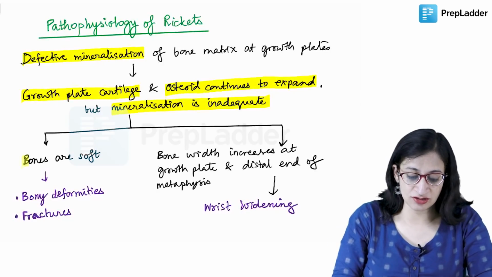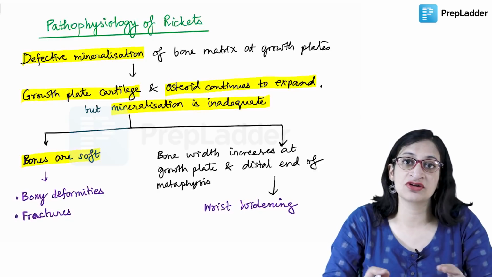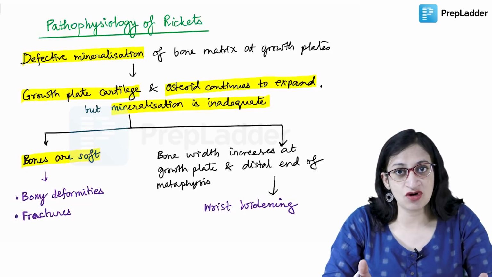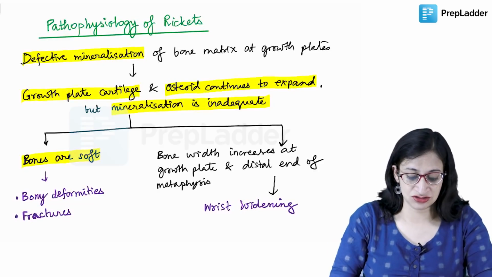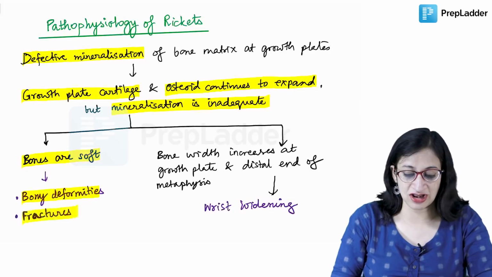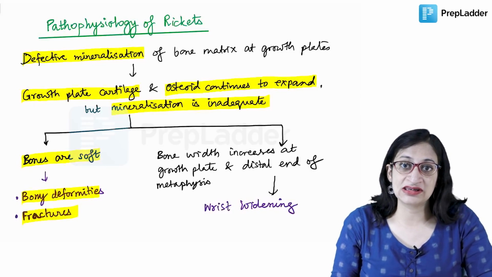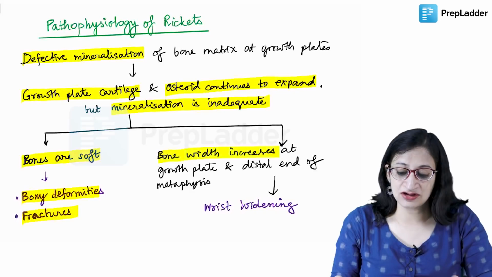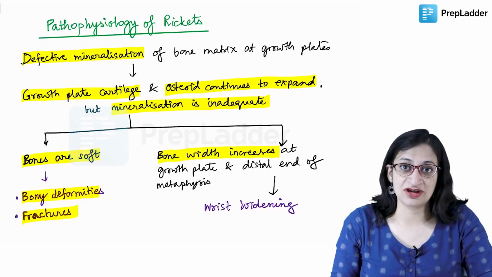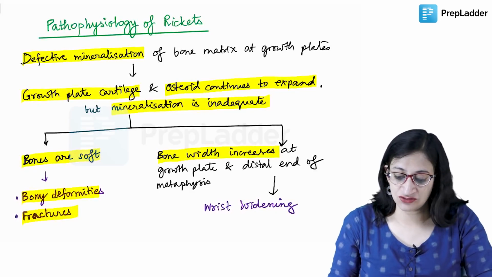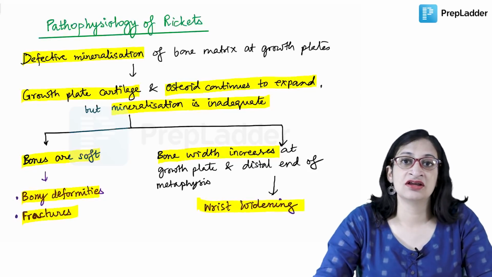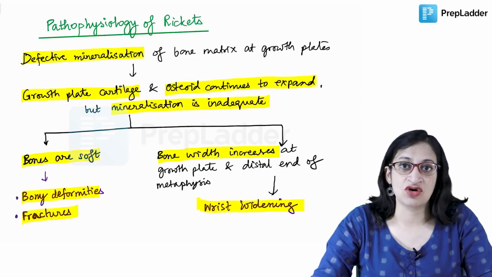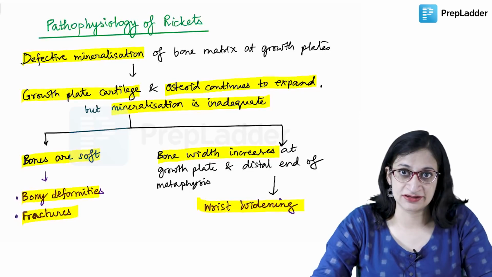If the bones are not mineralized, they will be soft, so you can see all sorts of bony deformities and pathological fractures. The bone width increases at the growth plate and distal end of metaphysis, and that gives rise to features like wrist widening. So that is the pathophysiology of this very important disorder, rickets.